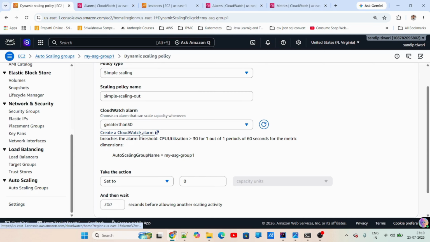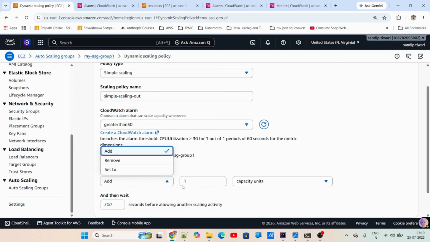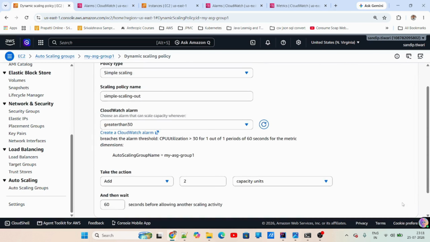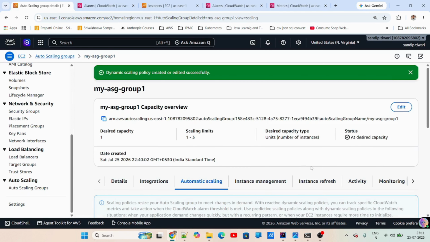It will be checked through the CloudWatch alarm, so here I'm using this metric. When it is greater than 30, I can set to some number of instances, say 2, or I can add one instance. Anything that I can do; it is up to me. Since this is a scale out operation, I will add 2 units. For another scaling activity, it will wait for how many seconds? I'll just say wait for 60, not more than that. Then I'll create this dynamic simple scaling policy.